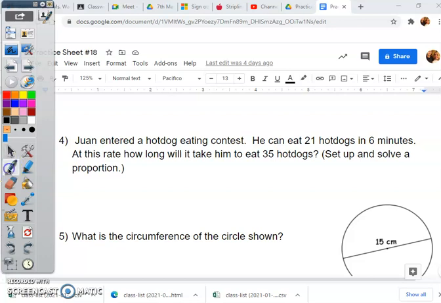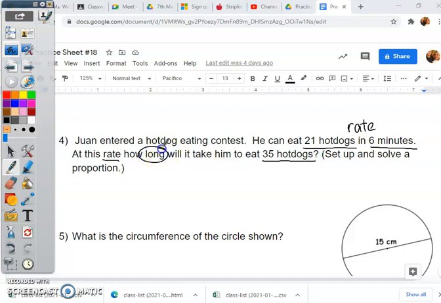We are going to continue practice sheet 18. It says, Juan entered a hot dog eating contest. He can eat 21 hot dogs in 6 minutes. Do you remember what we call that? I asked it to you a whole bunch of times on one of our Ed Puzzles. We call it a rate, okay? At this rate, how long will it take him to eat 35 hot dogs?